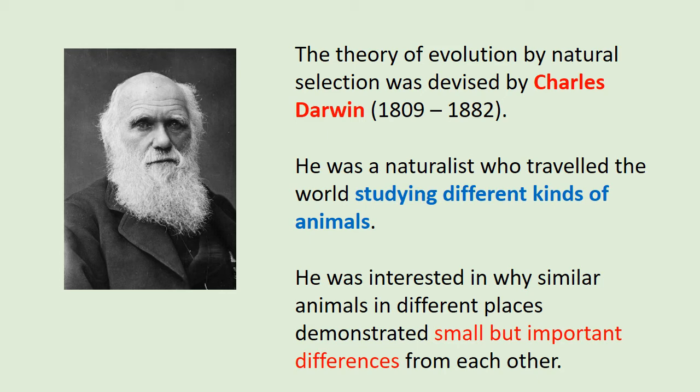So he went on a voyage on a ship called the Beagle, which travelled around the world, and he was the ship's naturalist. He spent his time looking at the different animals they came across in different parts of the world, and he was studying why they're different. He was particularly interested in why similar animals in different places demonstrated small but important differences from each other. So he noticed that when he went around the world, he often found similar animals in different places, but the similar animals had little differences.